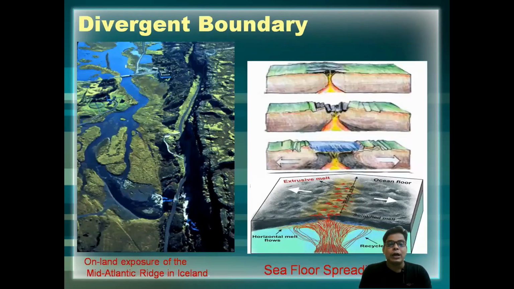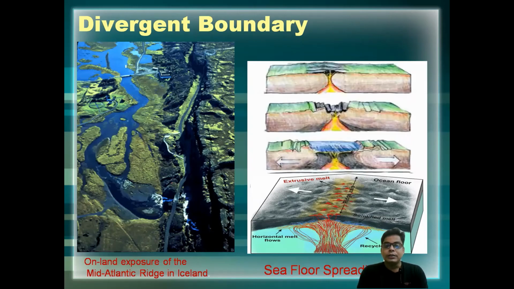Then come to the divergent boundary. What is the divergent boundary? Perhaps you can see the land exposure and the mid-Atlantic Sea. So two plates are moving away from each other. You can see the extrusive melts, the oceanic floor and oceanic plates. These diverge from each other, and magma comes out and a new landform is formed. Perhaps you can see some pictures I have given behind. By this diagram, we can easily understand that two plates diverge from each other.